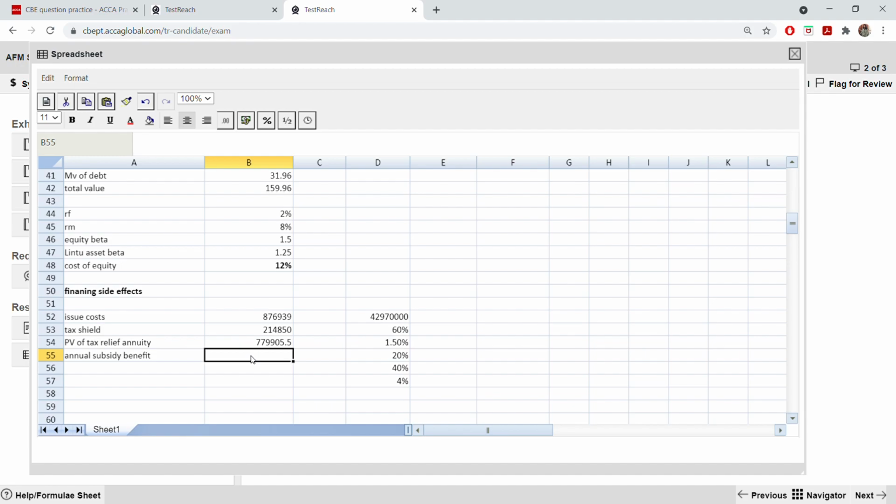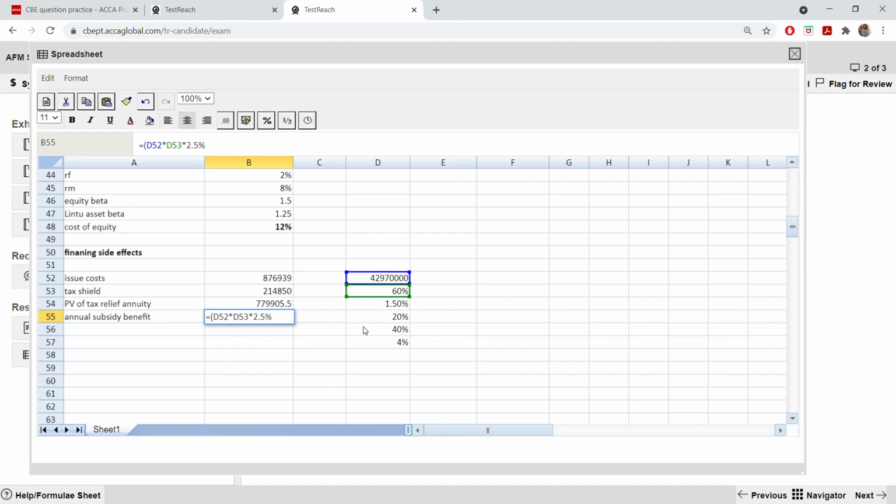So annual subsidy benefit also, you don't have to enter the number every time, it's already there on this. Okay, 60%. What is the lower interest rate? Because of the subsidy you are paying a lower interest rate, which is 2.5%, which I didn't include here. And on that 80% because after tax, 80%, which will be this also annual, you are paying that lower interest rate.